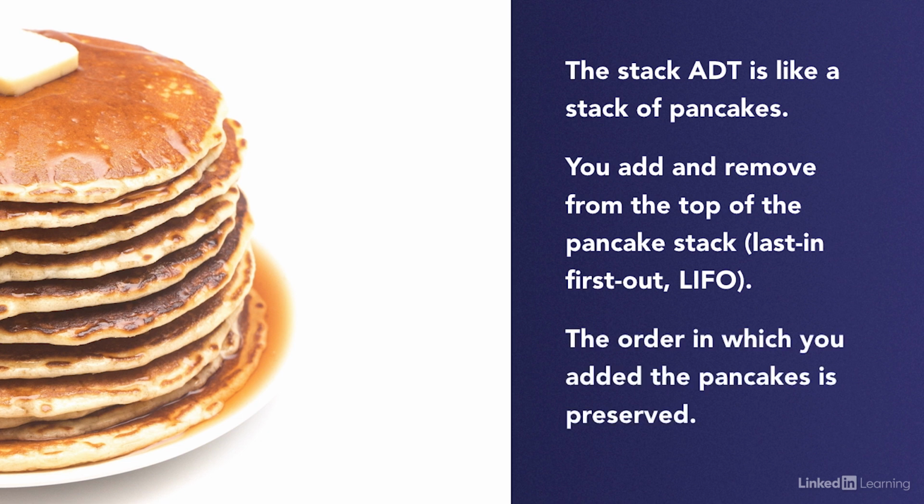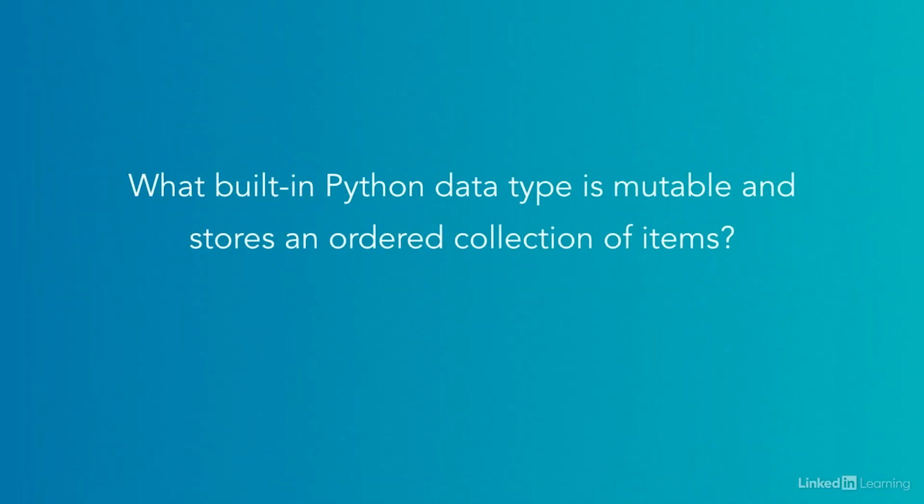It follows from this example that the order in which pancakes were added to the stack is preserved. In other words, you can't take the bottom pancake without considerable effort and a potential mess. When it comes to implementing a stack, our first consideration is whether or not Python has a built-in data type that we could use behind the scenes. We need a mutable data type that holds an ordered collection of items. A list fits this requirement perfectly. So that's great. Python has a built-in data type we can use behind the scenes.